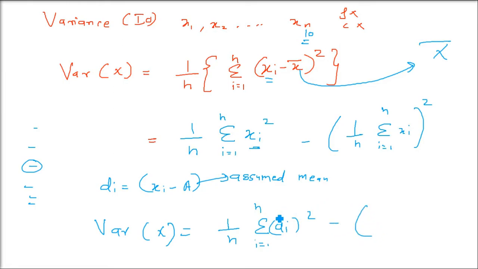Here also you have the same thing. Small n will be capital N. That is sigma f, or not sigma f, there is no frequency, sorry. Capital N is just the number of values. It's small n only. Just to give a different flavor, we are writing it as sigma di whole square, but di is only xi minus a.